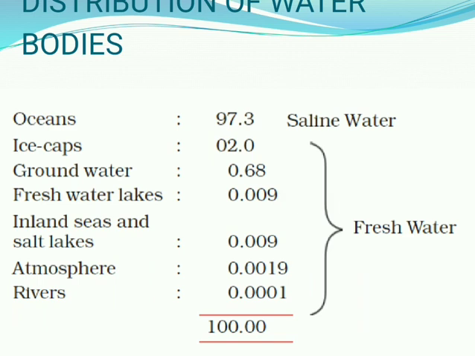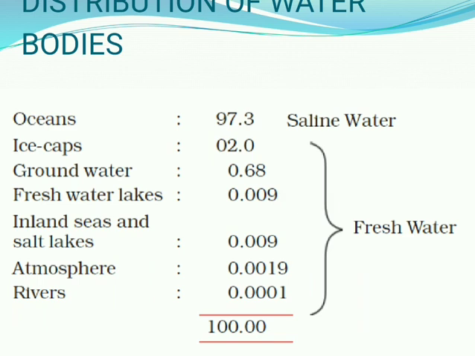So this chart is already there in our textbook, showing the distribution of water bodies. In the ocean, nearly 97.3% of the water is present. The specialty of ocean water, the sea water, is that it is saline, salty, so we cannot directly consume it. Then 2% of the total water is present in the North Pole or polar region, Northern Pole or Southern Pole, or in the Himalayan region in the form of glaciers or ice.